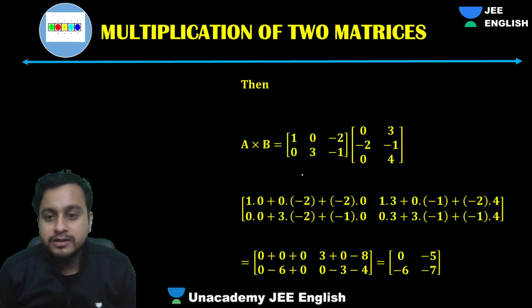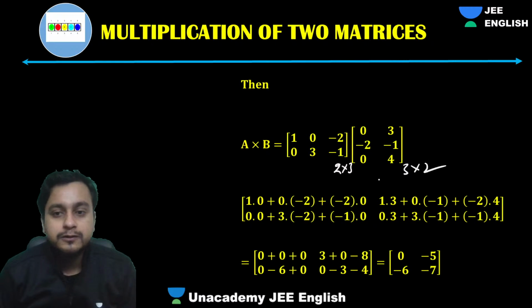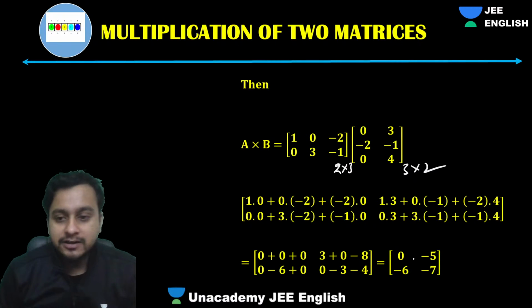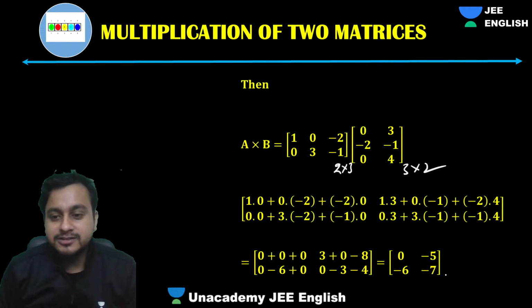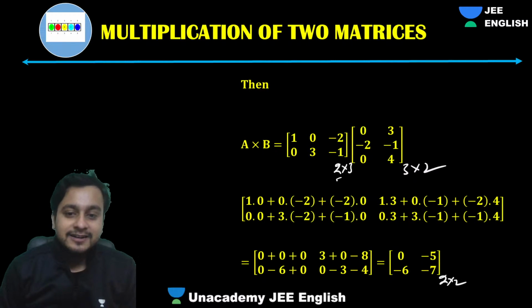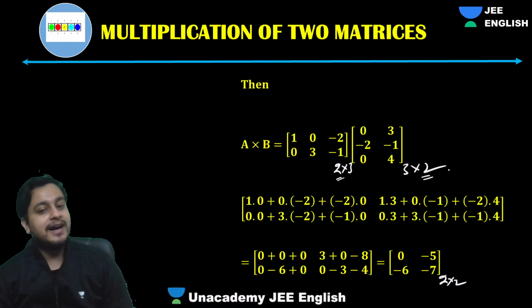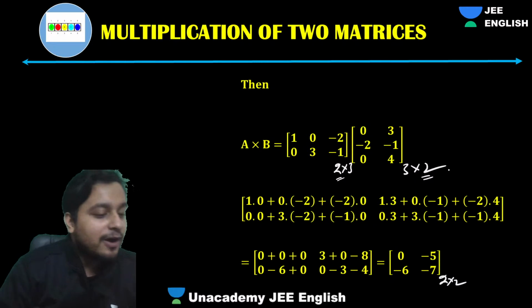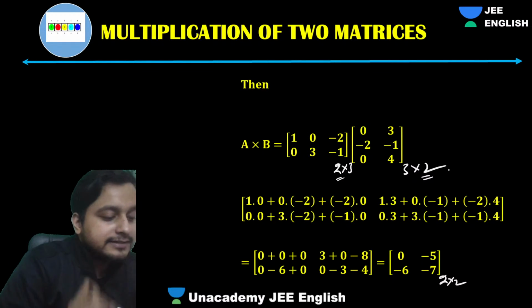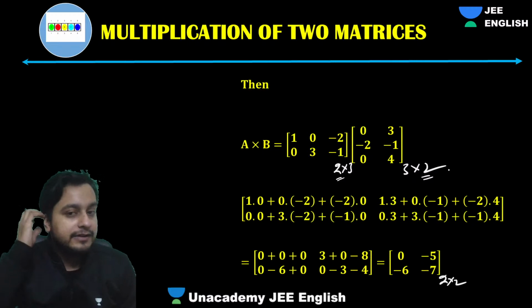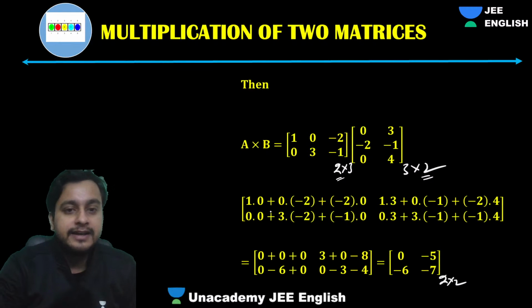They have crossed two matrices, 2 cross 3 and 3 cross 2. So what is the final order they are getting? See, 2 cross 2, right? 2 cross 2. Understood, everyone? That is how we actually do the matrix product. Clear, everyone? I hope this concept is absolutely clear.